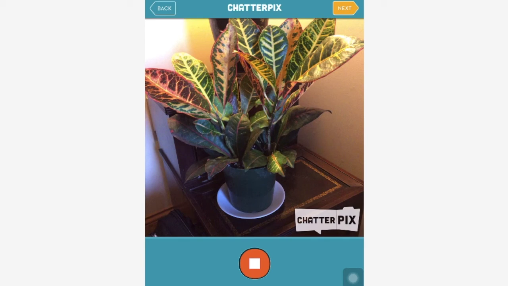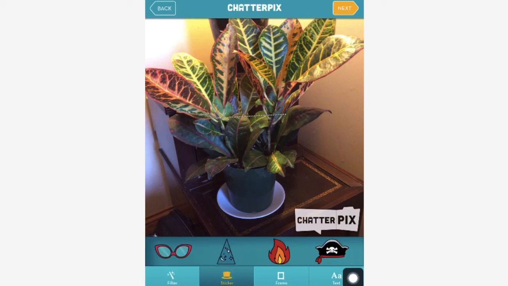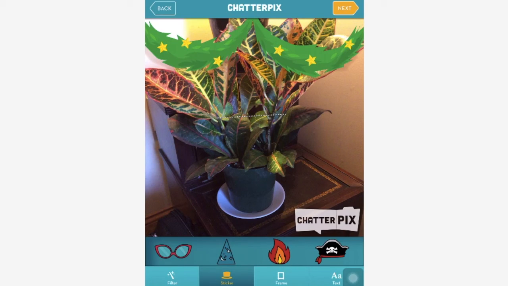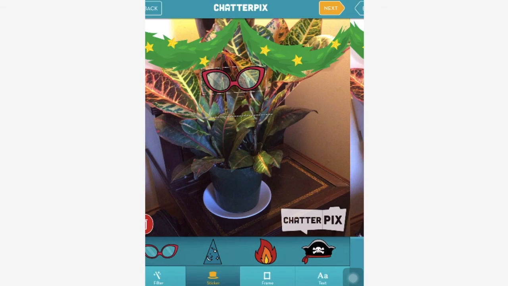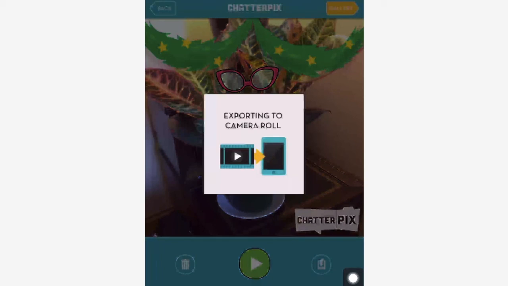So that's super funny. Okay, then you can do next. You can put on stickers. You can even write things or put on a frame. Let's put on a frame. Let's do some stickers. And then next. And then this is the thing everybody always forgets right here. How to save this to your camera roll is down on the bottom right. So you save it to your camera roll.